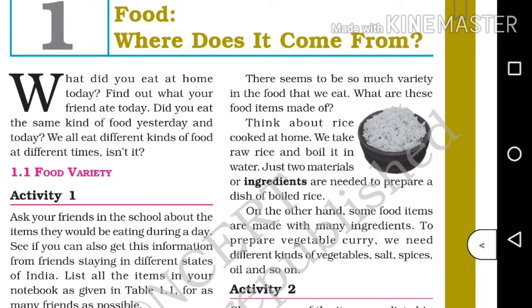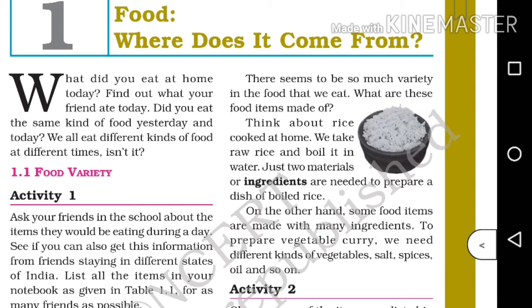So students, you can find variety in food that we eat. For example, we Malayalis have rice, sambar, fish curry, etc. Whereas North Indians are fond of roti, dal, etc. So let's discuss about rice. Do you know the ingredients for rice? Yes, it's cooked with raw rice and water. And these are boiled together. With these 2 ingredients, we can make rice. Whereas for some food items, many ingredients are used such as vegetables, salt, spices, oil, etc.